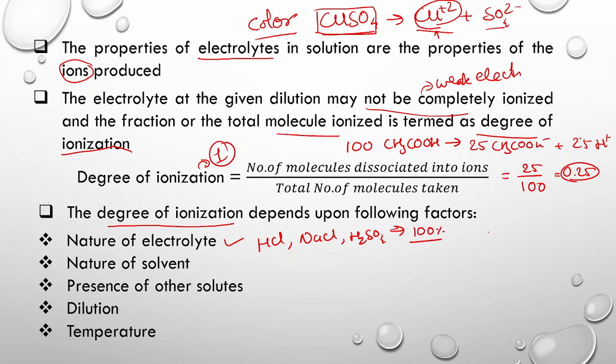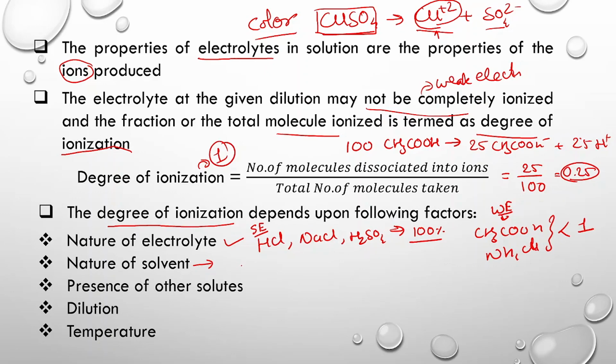But if we take a weak electrolyte like acetic acid or ammonium chloride, it will pass through an equilibrium state, and as a result the degree of dissociation is always less than 1. So strong electrolytes dissociate completely, and weak electrolytes dissociate feebly.